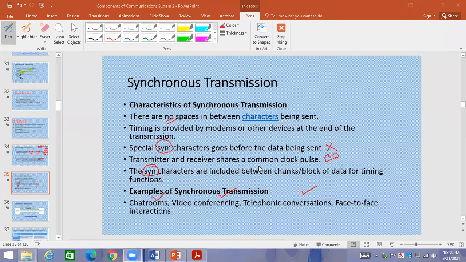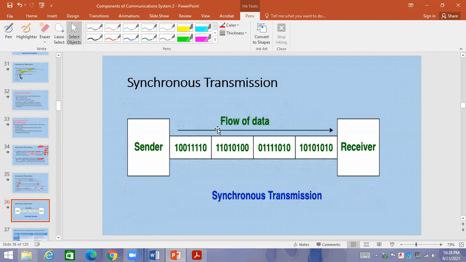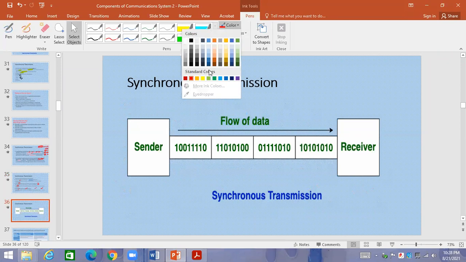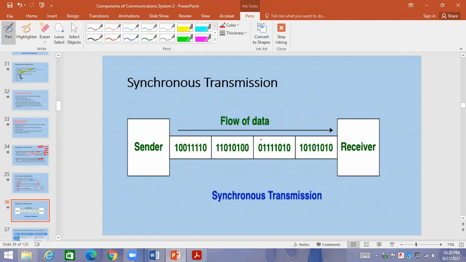Similarly, face-to-face interaction, just like a meeting on Zoom. In this synchronous transmission, data is moving in the form of blocks. This is one block, another block, another block, going from one point to another. Is there any gap between them?